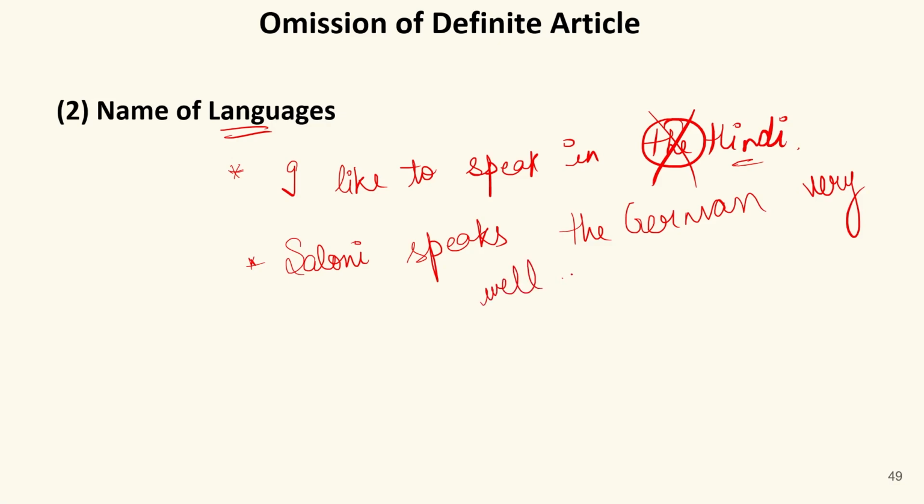Now, this sentence is incorrect. Why so? Because German is a language. We cannot use the before it. In fact, the correct sentence will be Saloni speaks German very well. So this is the correct sentence.